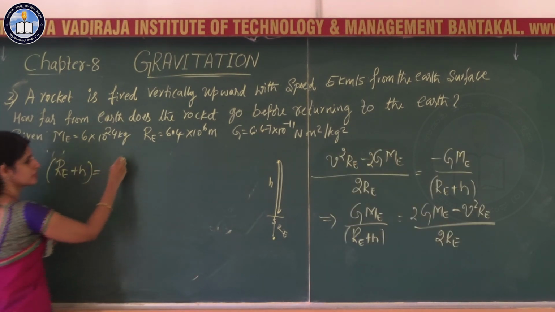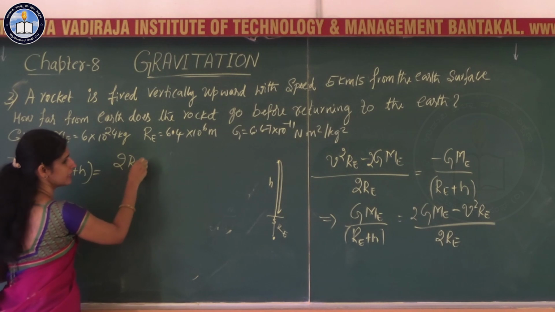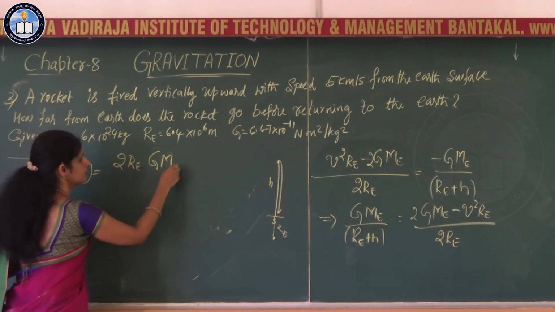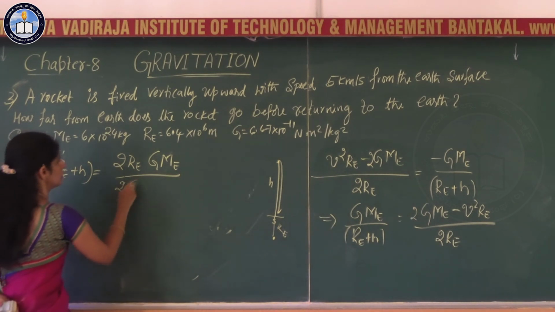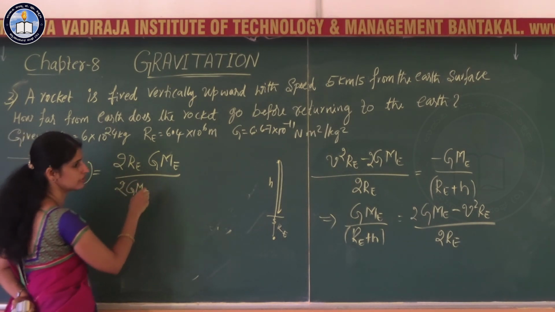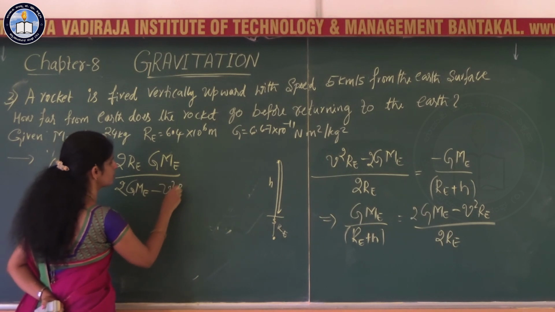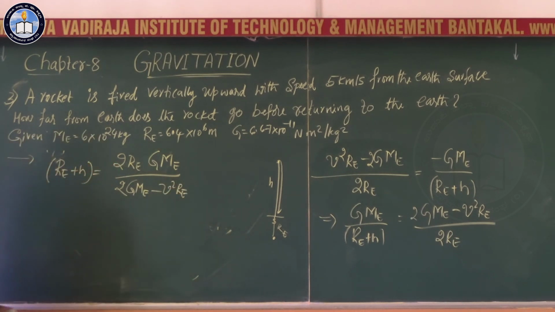So, what you have is 2 Re into GMe divided by 2 GMe minus v square Re.